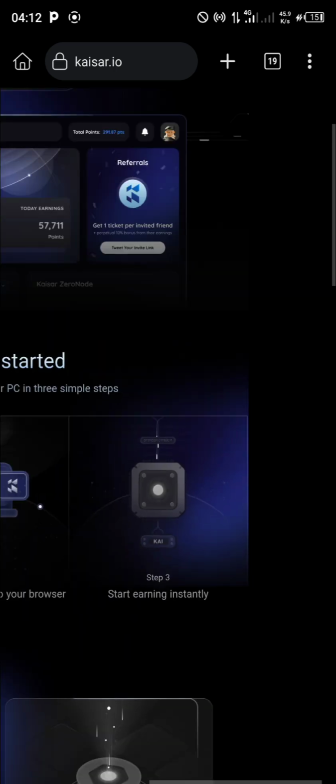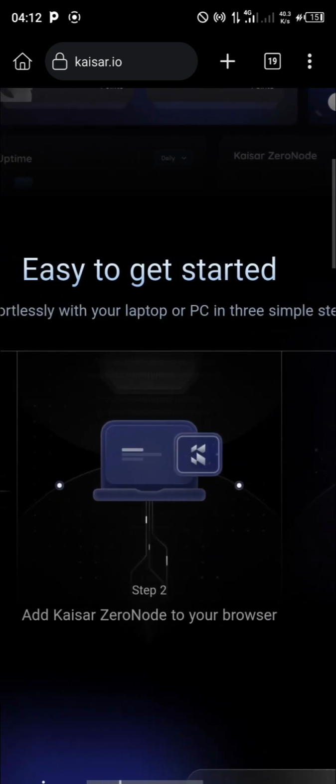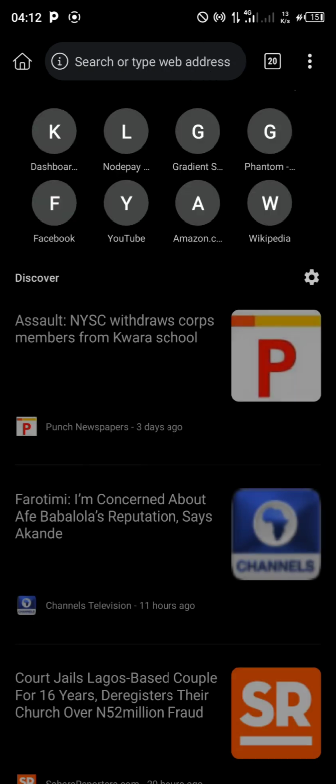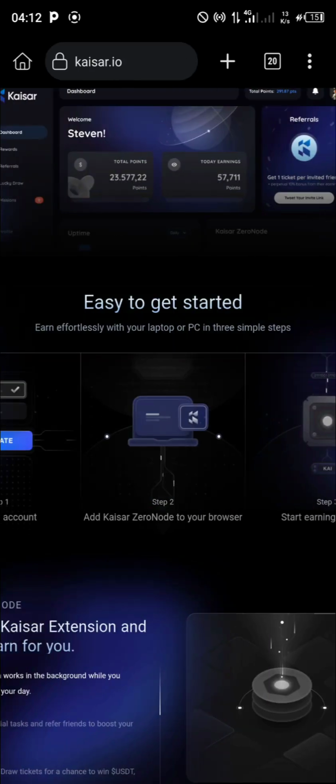Now, how do you add? They said we should add KAISAR Zero Node to our browser. So how do you do that? First of all, I am on Kiwi browser. It is important you use either Kiwi browser or Mises. So what you want to do is to tap on plus right here, or if you are on Mises, you just open a new tab and then you type out